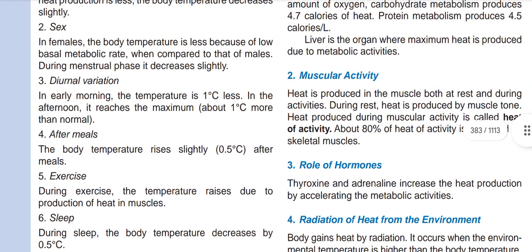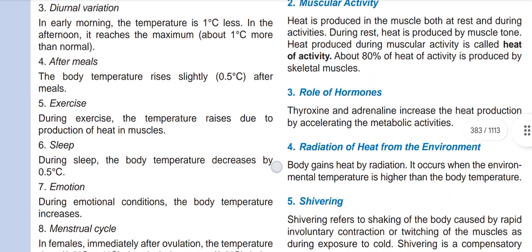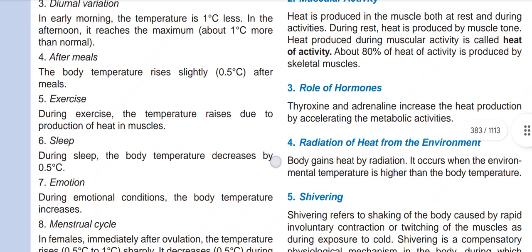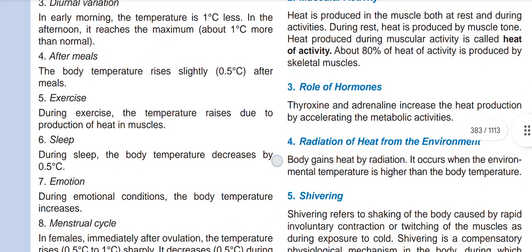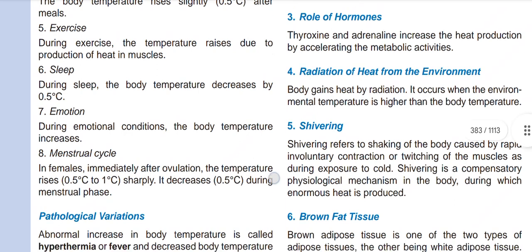Now, diurnal variation. In early morning, the temperature is 1 degree Celsius less. In the afternoon, it reaches the maximum, about 1 degree Celsius or more than normal. After a meal, the body temperature rises slightly, almost 0.5 degrees Celsius. Exercise. During exercise, the temperature rises due to production of heat in muscle.